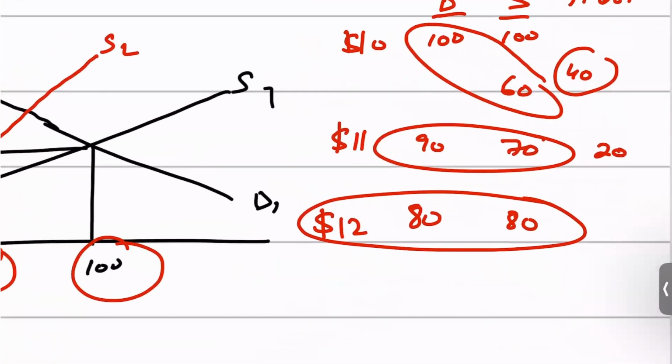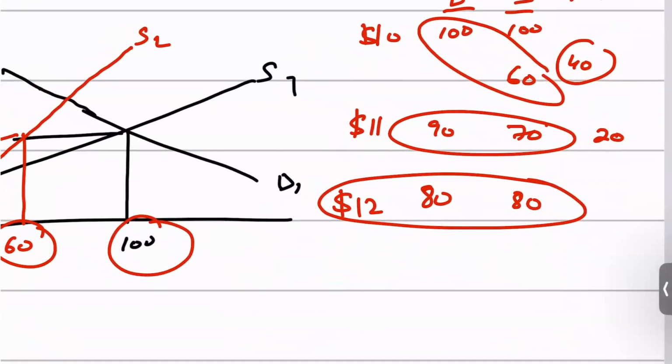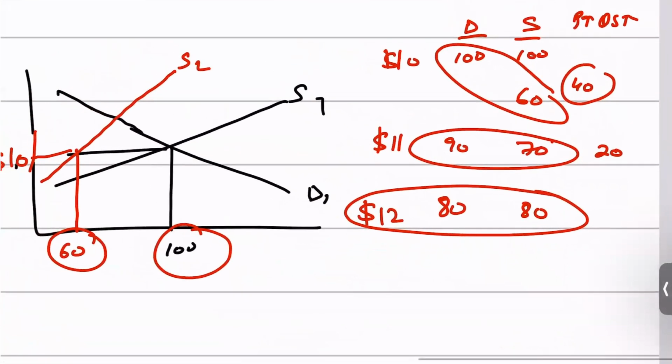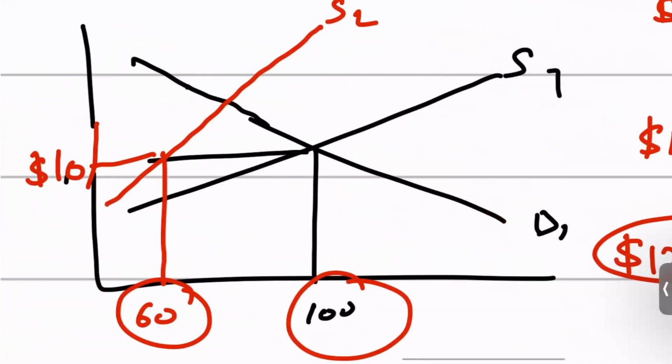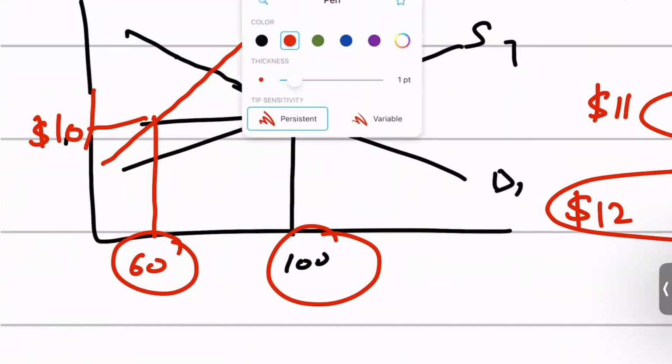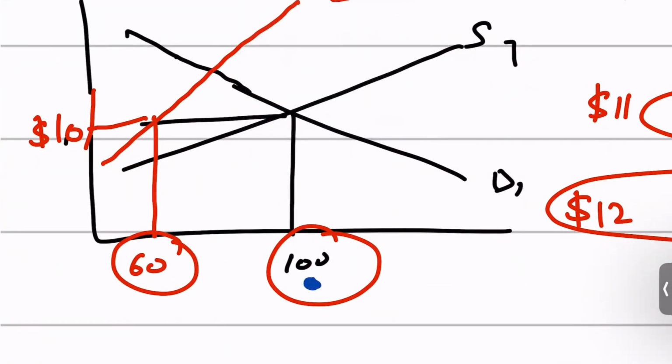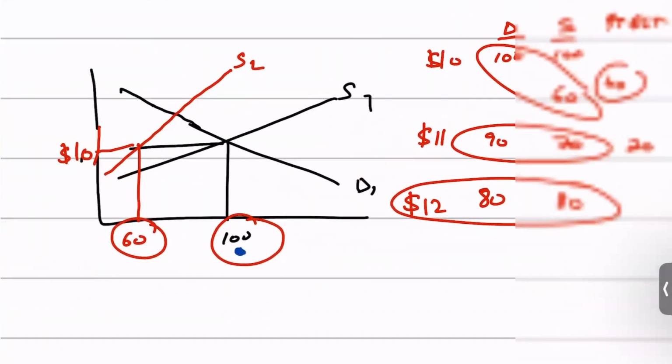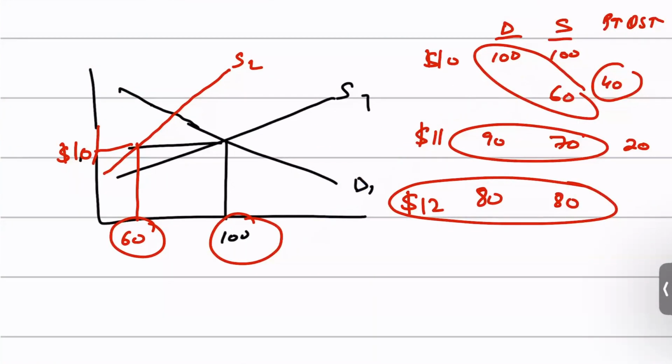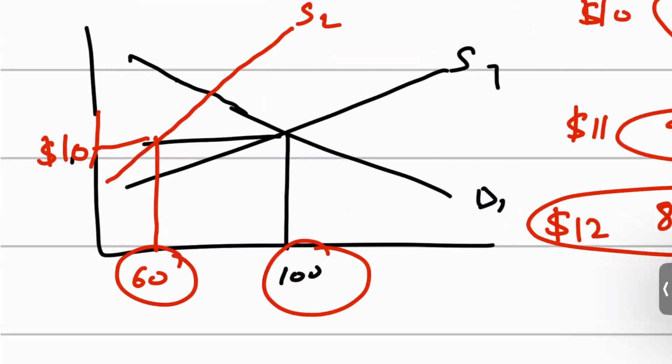And basically what's happened here, if I were to explain this diagrammatically, is that initially demand was 100, and supply was 100 as well. Demand and supply both were 100. Now supply fell from 100 to 60, which is shown over here as well, and this represents a shortage of 40.